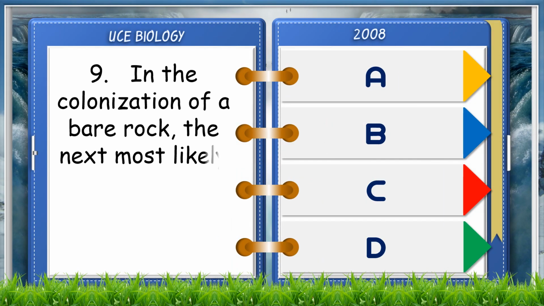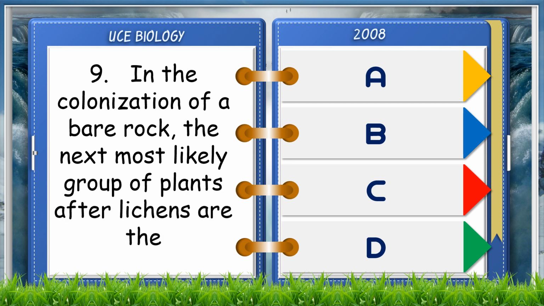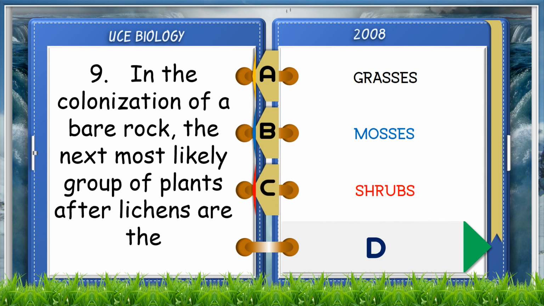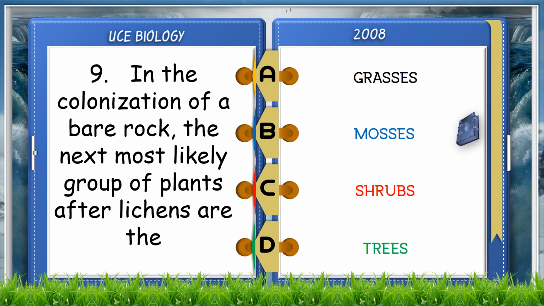In the colonization of a bare rock, the next most likely group of plants after lichens are they? A. Grasses. B. Mosses. C. Shrubs. D. Trees. The answer is B. Mosses.